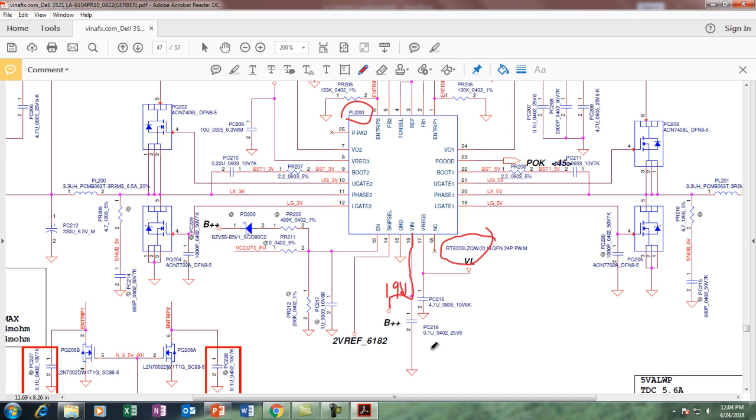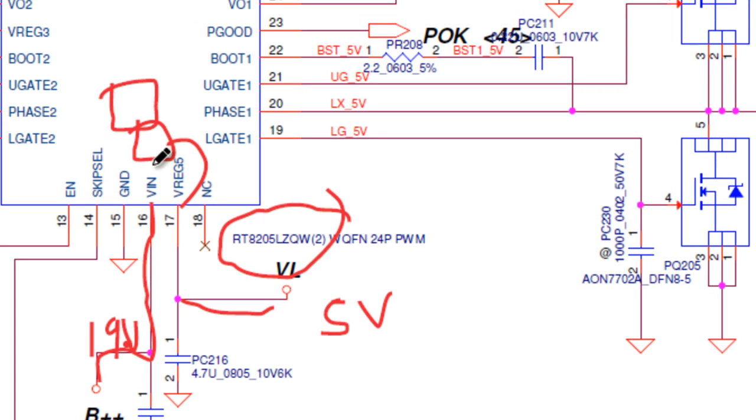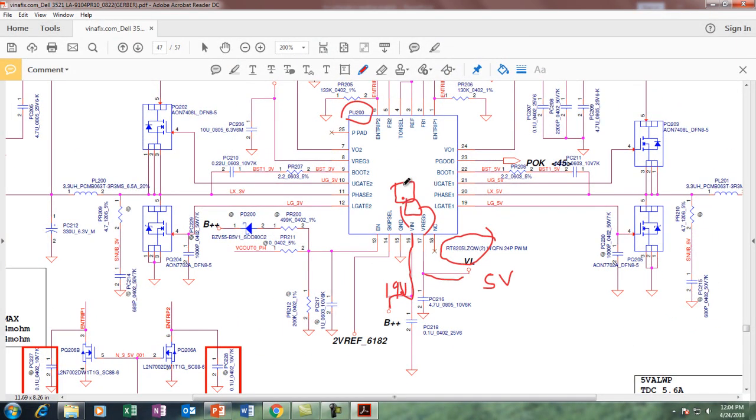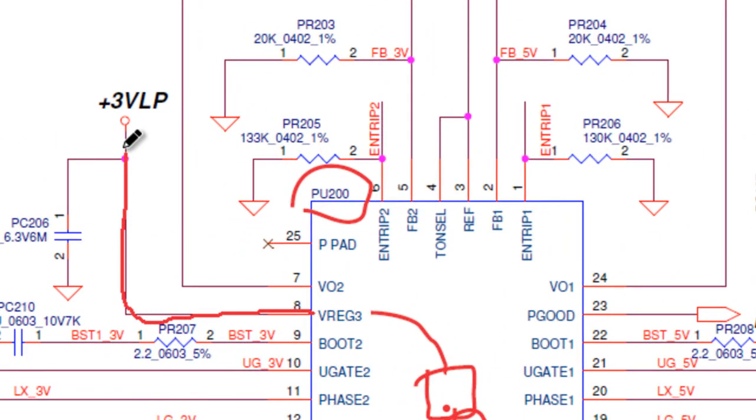Once it receives this 19 volt, it has two departments. This is called the linear regulator. Once it receives this power, the linear regulator sends out one voltage called VREG5 at pin number 17, a 5 volt, and then another voltage called VREG3 at pin number 8, a 3 volt. This is called the 3 volt linear regulator.